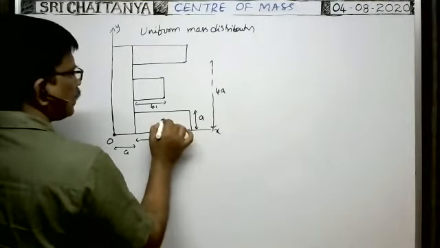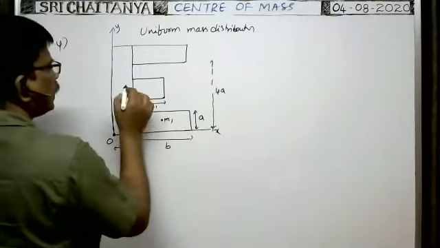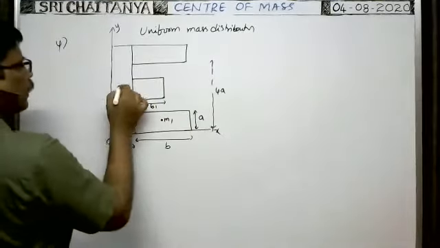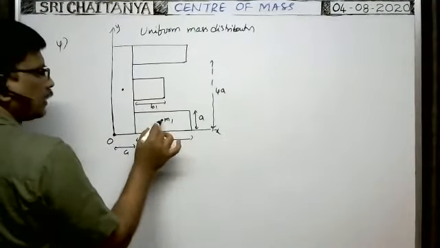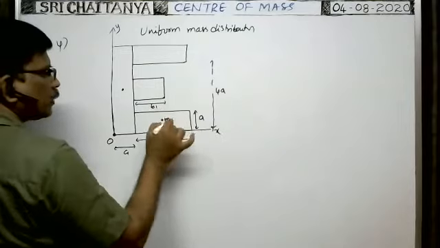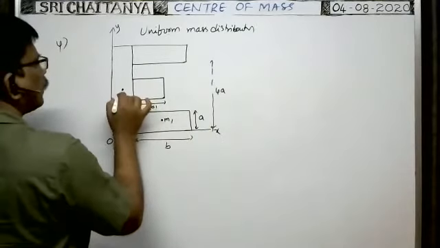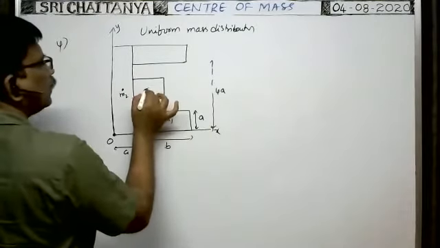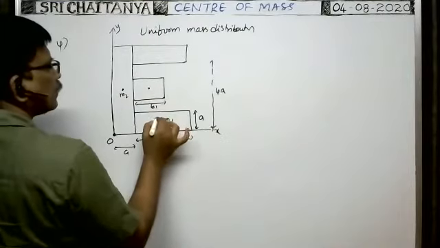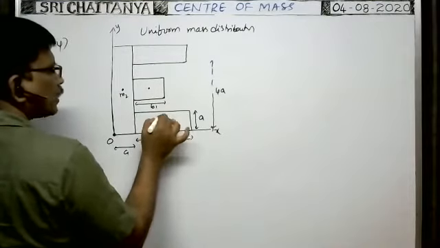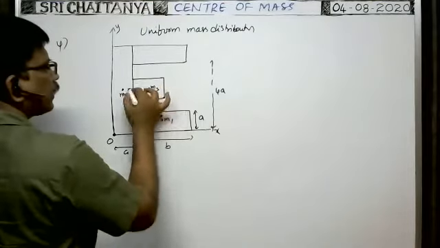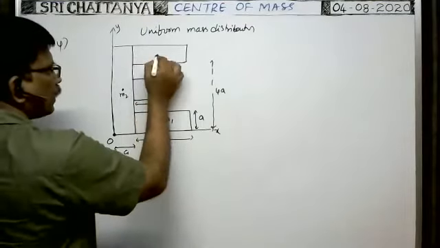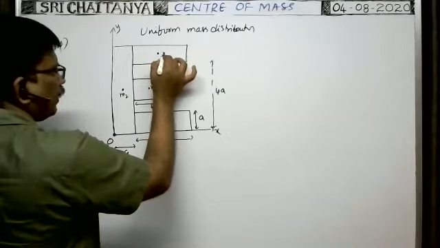So in case of this plate, the center of mass lies exactly at the midpoint of the plate. Here, this is M1. The center of mass of this rectangular plate lies exactly at the midpoint. At that point, the total mass of this plate lies. That is M1. Here, this is M2. The center of mass lies here. Here, at the center of mass, the mass of this plate lies. For this plate, the center of mass lies exactly at the midpoint where M4 mass is there.